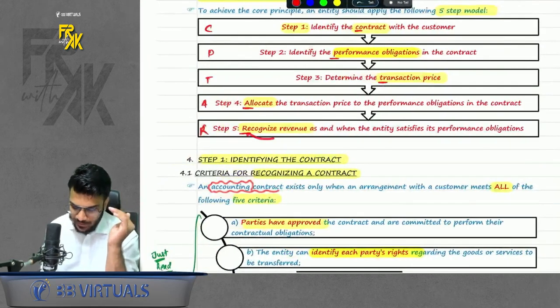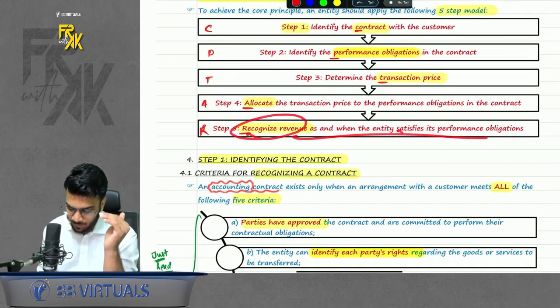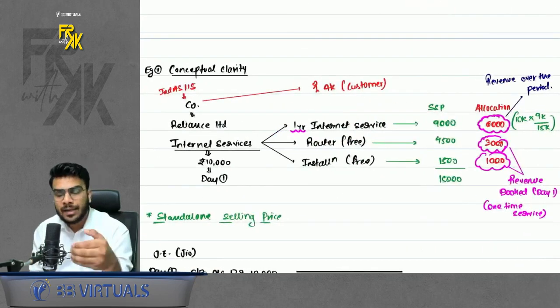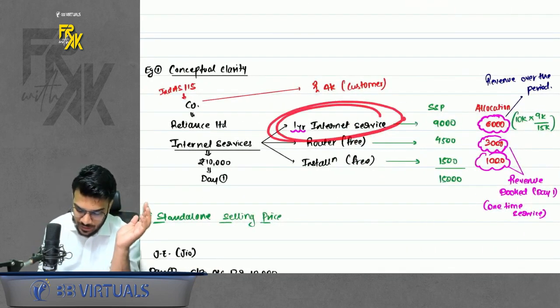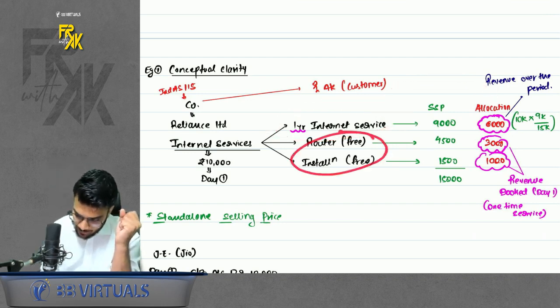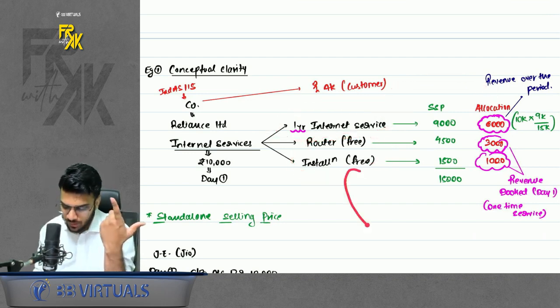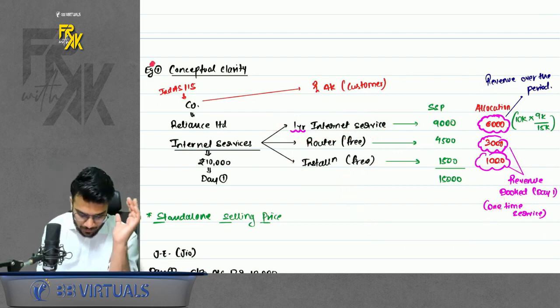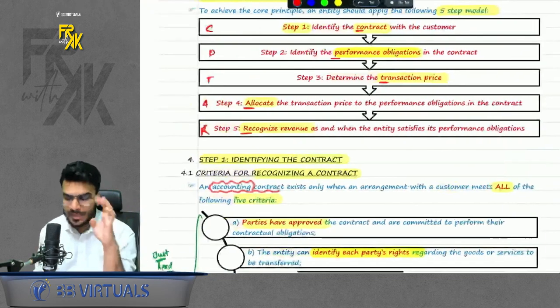And fifth was recognize revenue as and when entity satisfies the performance obligation. Now how was the obligation getting satisfied? This obligation was getting satisfied over a period of 12 months. So we booked the revenue over a period of 12 months. And these two obligations were getting satisfied in one shot. So we booked the revenue on first day only. So this example teaches you how do we do accounting as per the 5-step.